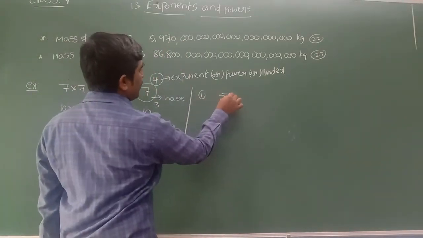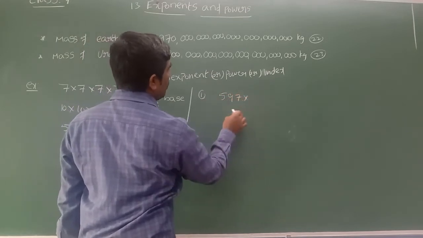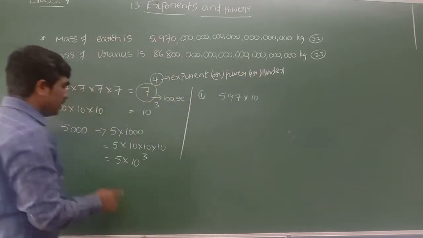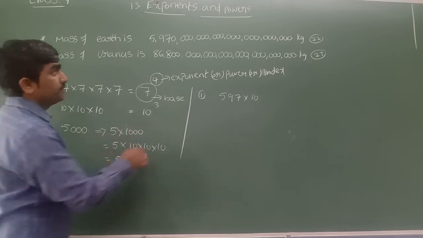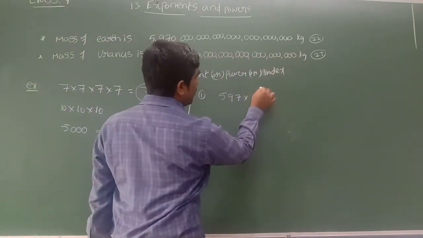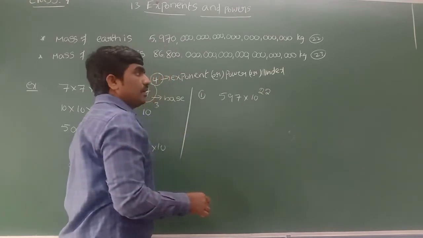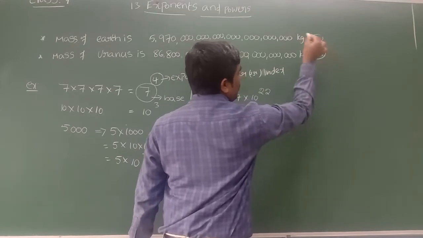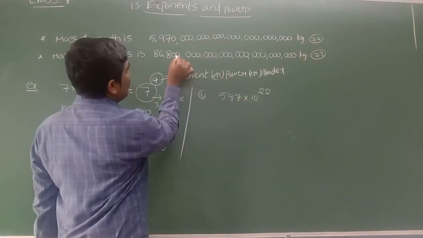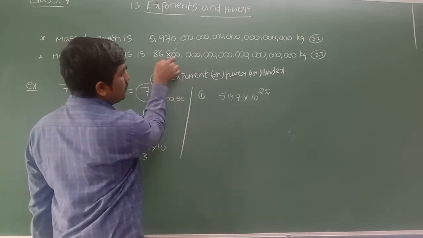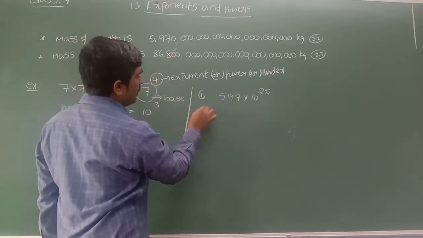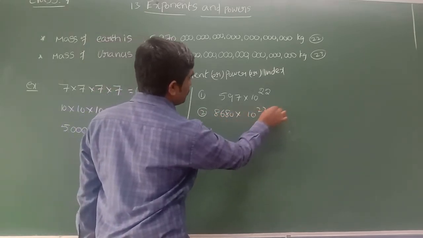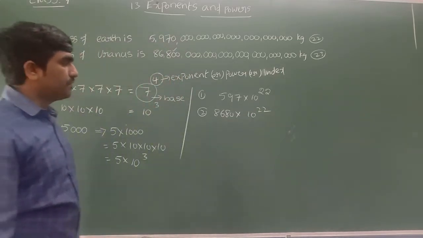So from both we can commonly take 22 zeros. From this, what is the rate? 597 into how much can you write? 10 to the power of 22 zeros. See here, 3 zeros I wrote as 10 power 3. Here 22 zeros we can write as 10 to the power of 22. From this also we take 22 so that it is easy to compare. From both we can take 22 zeros common, so one more zero will be left. So this we can write as 8680 into 10 to the power of 22. From both, 10 to the power of 22 is common.